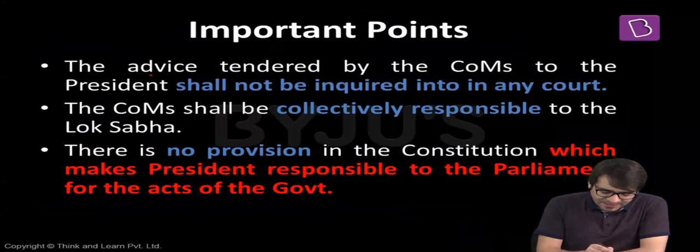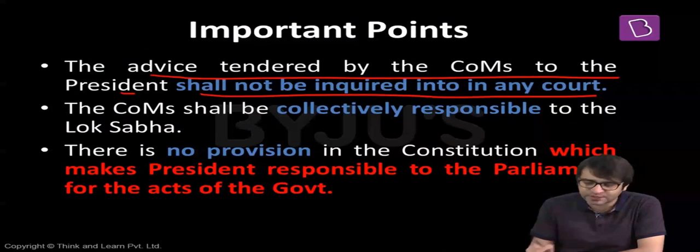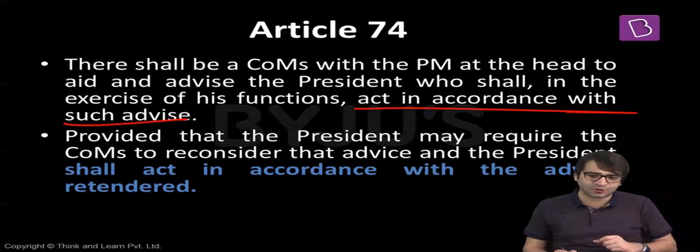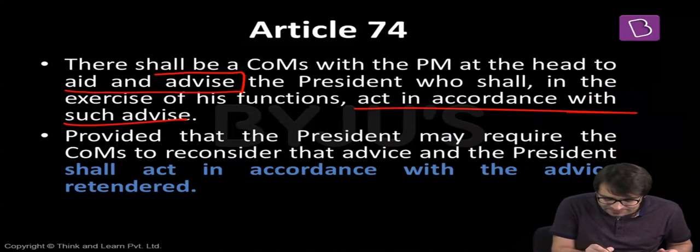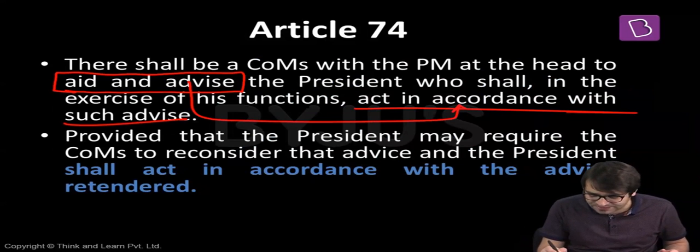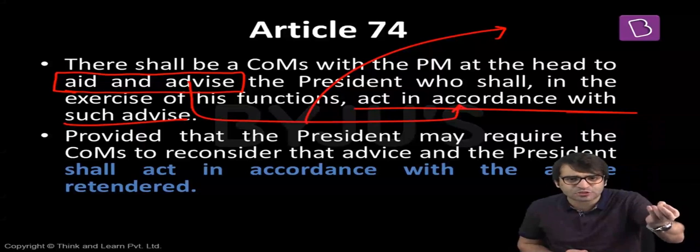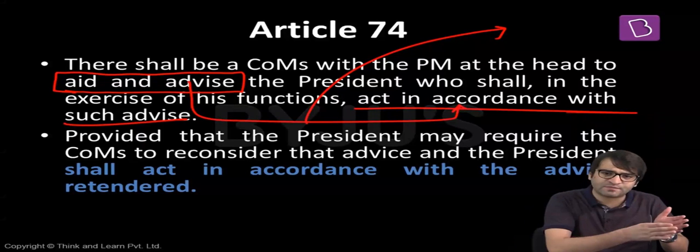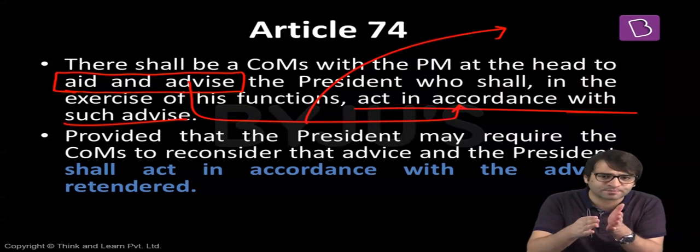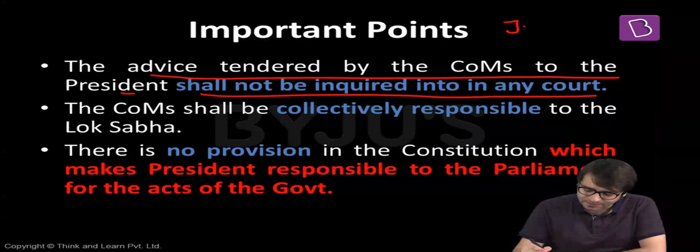Few important points. The advice tendered by the Council of Ministers to the President shall not be inquired into any court of law. That means in Article 74 of the Indian Constitution, I told you that it shall be the duty of the Council of Ministers headed by the Prime Minister to aid and advise the President. But whatever aid and advice is given to the President by the Prime Minister and the Council of Ministers, this cannot be inquired into in any court of law. That means the court will never ask the President, please show us what advice was given to you by the Council of Ministers. What advice was given to you by the Prime Minister? Whatever advice is tendered by the Council of Ministers to the President cannot be inquired into any court of law. That means in this matter, there can be no judicial review.